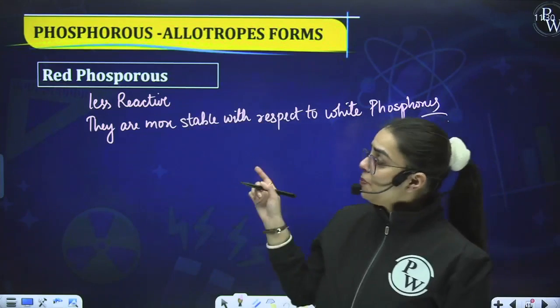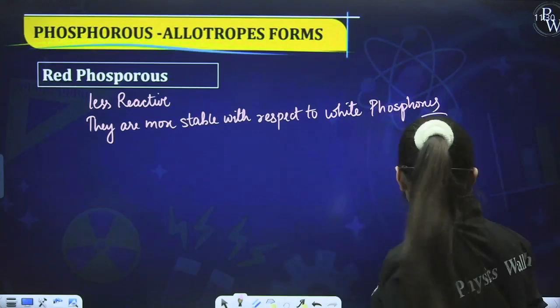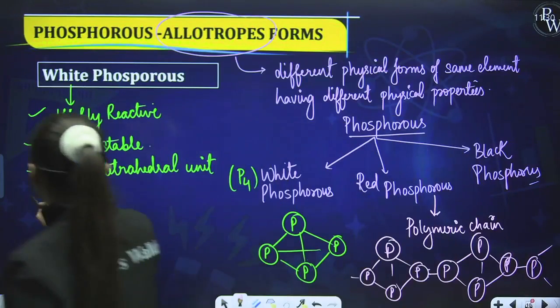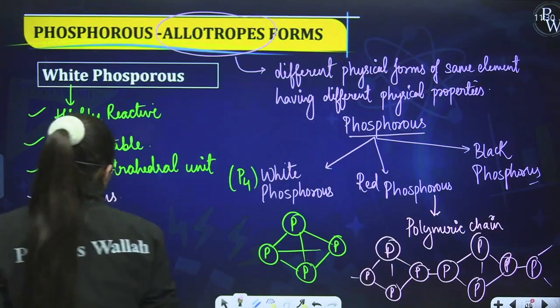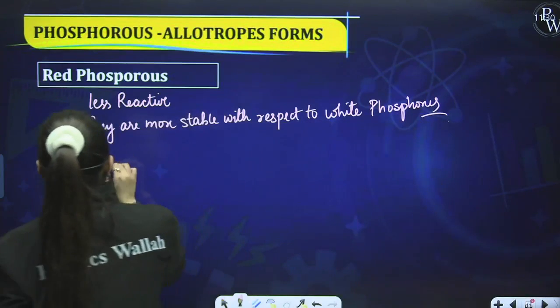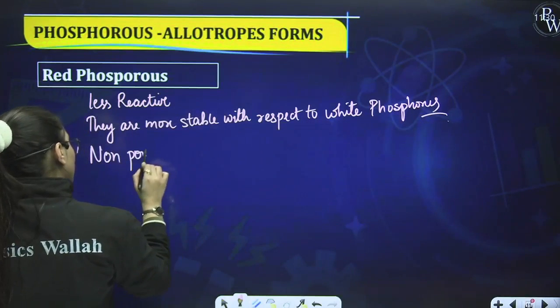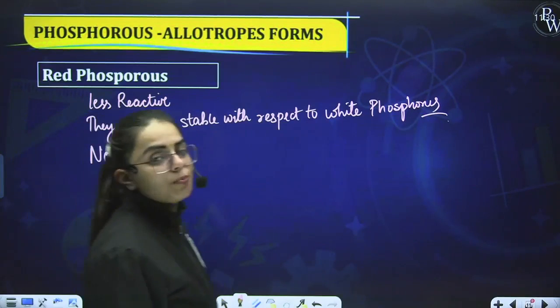Now if I compare both of them, red phosphorus is non-poisonous, but the white one was poisonous. If you want to write it over here, you can write it is poisonous, but if I talk about this one, it is non-poisonous in nature.